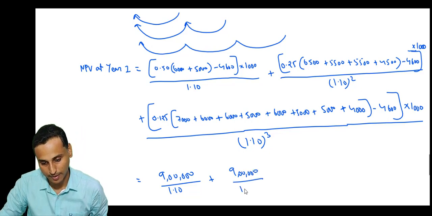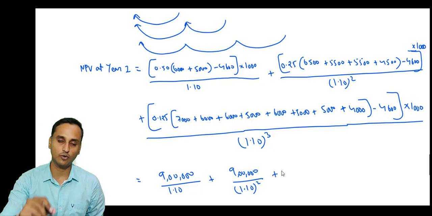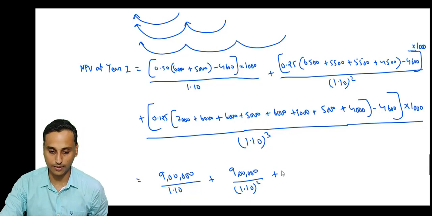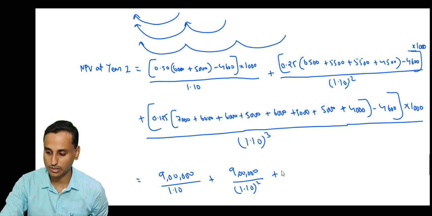Cash flow divided by 1.10 square plus, and let's see how much cash flow we'll get here. So 7,000 plus 6,000 plus 6,000 plus 5,000 plus 6,000 plus 5,000 plus 5,000 plus 4,000 into 0.125.